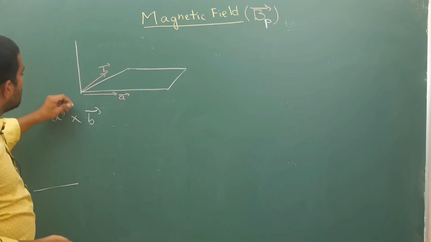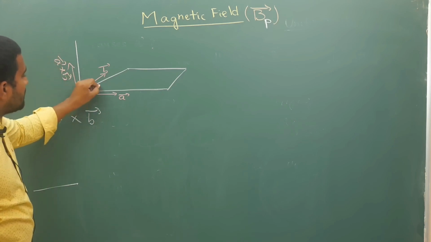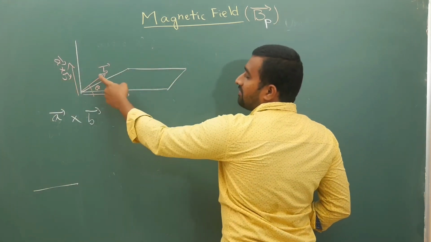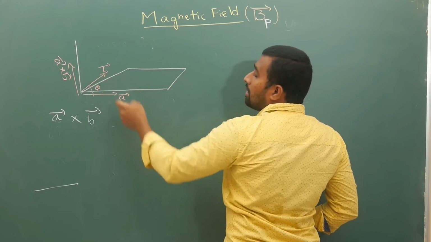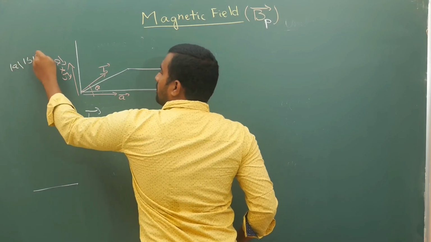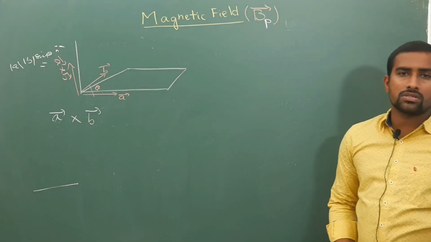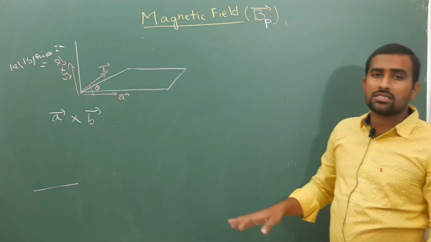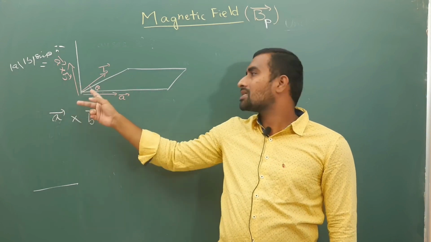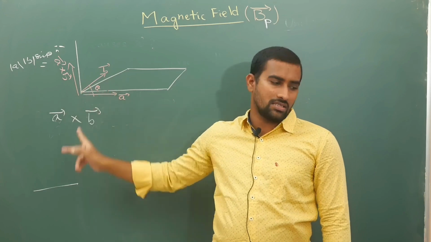So in this case, your cross product direction is given by a bar cross b bar like this. If the angle between these two vectors is theta, they are within the plane. To differentiate, I have put the cross product separately, but this is your a bar cross b bar, which is mod a mod b sin theta into n cap. Always consider the angle between them. Here two angles are possible, theta and 360 minus theta, but you have to consider the angle which is less than 180 degrees. This angle is small, so you have to consider this one.